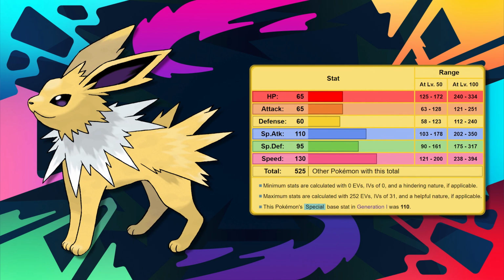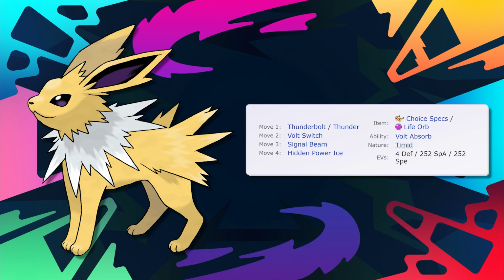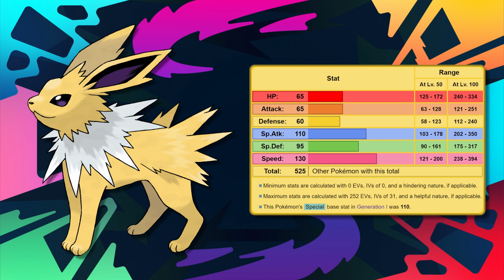Competitive is very easy to talk about with Jolteon. Its two dominant stats are speed and special attack, both at 130 and 110 respectively. Jolteon lacks a decent move pool, but where it's useful is its ability to gain momentum. Volt Switch of Jolteon is its best trait so far. That 130 speed can move all over the place with an opponent constantly trying to scout out what an opponent